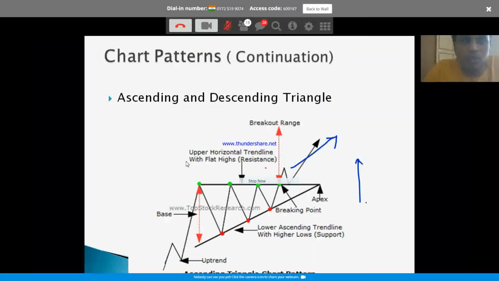Earlier, the double top, double bottom, inverse head and shoulder, all those are the reversal patterns. The trend is changing. The previous one, which is flag and pennant, both are the continuation formations. The trend is continuing. This is another chart pattern, which is the ascending triangle. Now, what is happening here in the ascending triangle?